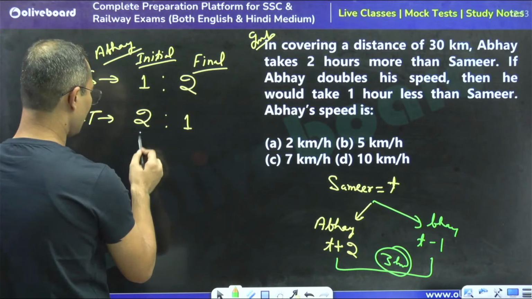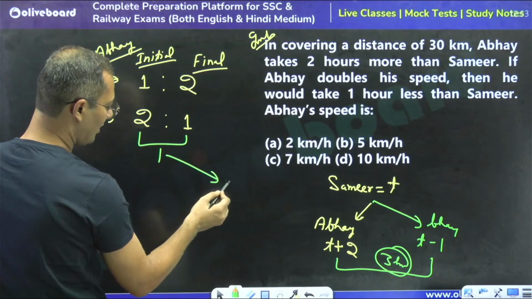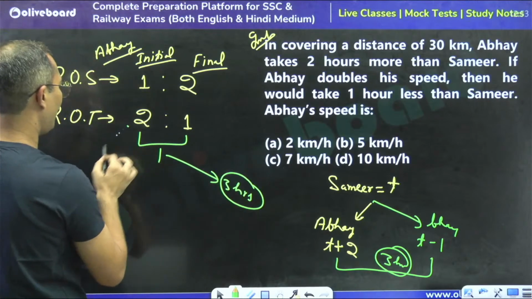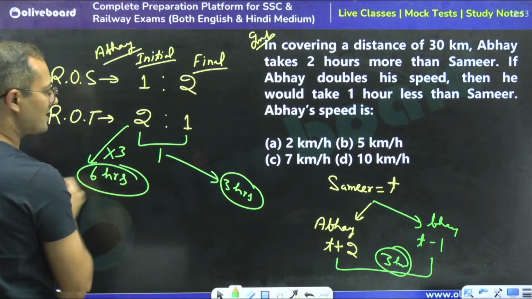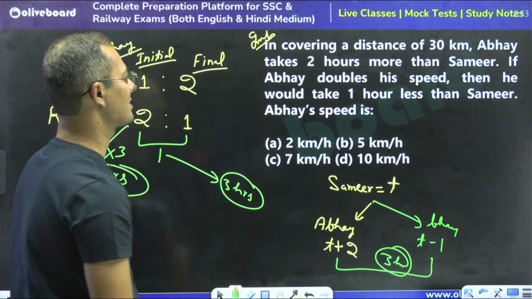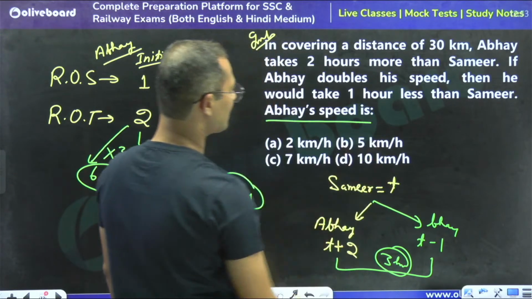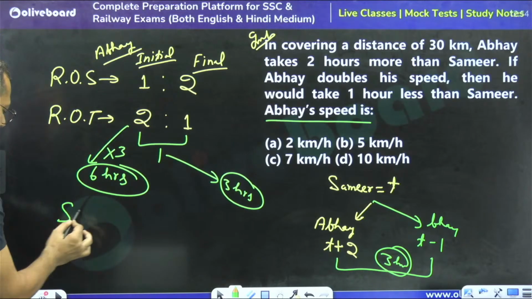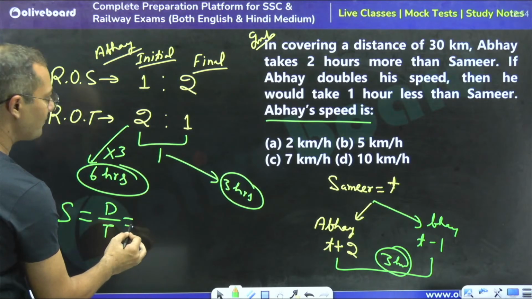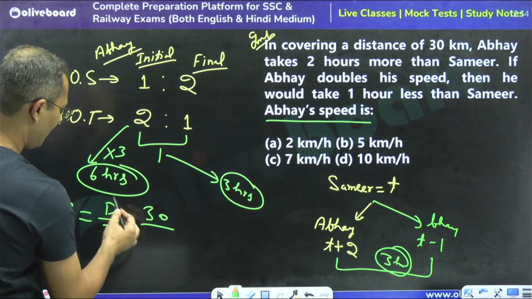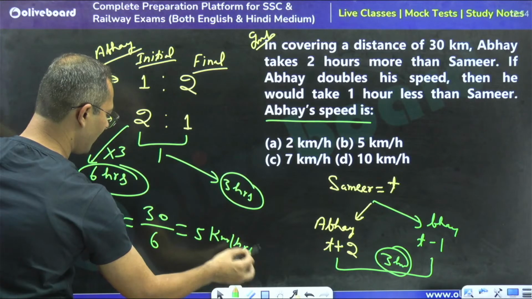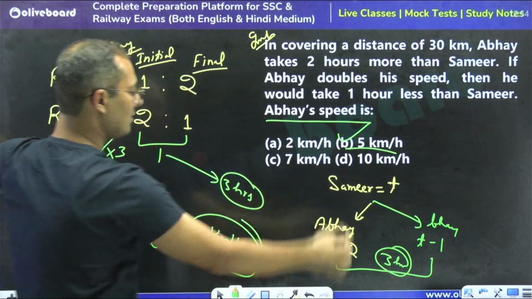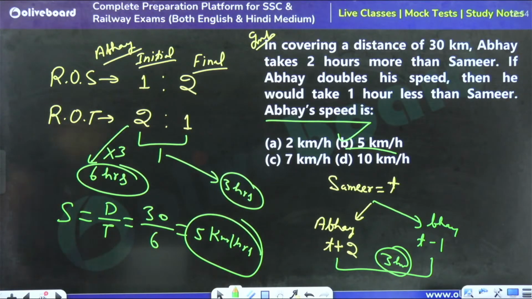So the timing difference is 1 unit. 1 is equal to 3 hours. So normally Abhay is taking how much? 3 into 2, 6 hours, right? So Abhay is taking 6 hours. The question is Abhay's speed. Speed is equal to distance divided by time. Distance is 30, time is 6. So 5 km per hour is the right answer. Very good question.